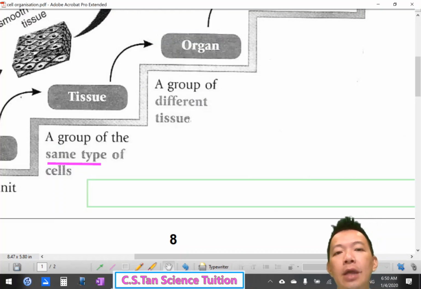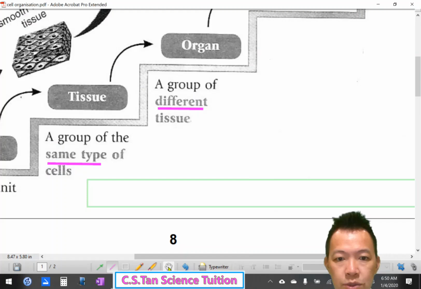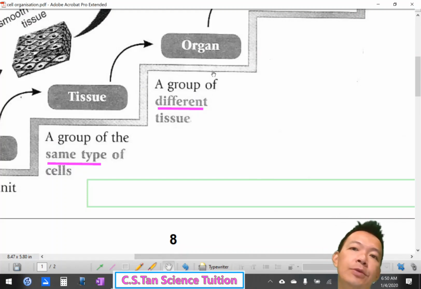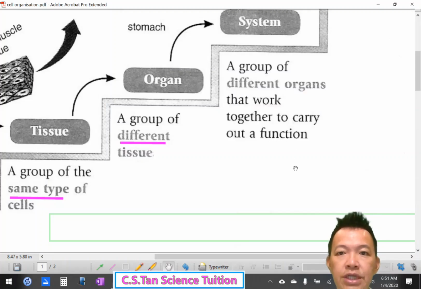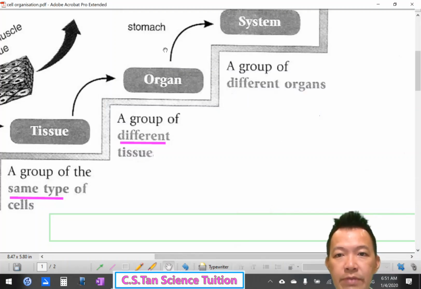Okay, next. Now, when different tissue join together, work together, so a group of different tissue work together, join together, it become organ, 就变成了器官。So the keywords, different tissue, 不一样的组织结合变成器官。Or what is mean by system? 什么叫 system 呢？All the organ, not all lah, okay? When certain organ they work together, they're having a new function, so now they become a system, 它就变成了一个系统。Okay, so what is mean by system?